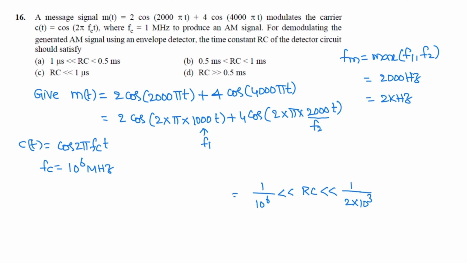So here it is 1 microsecond, 10 power minus 6, less than the time constant, less than 1 by 2, that is 0.5 millisecond. So the correct option is 1.